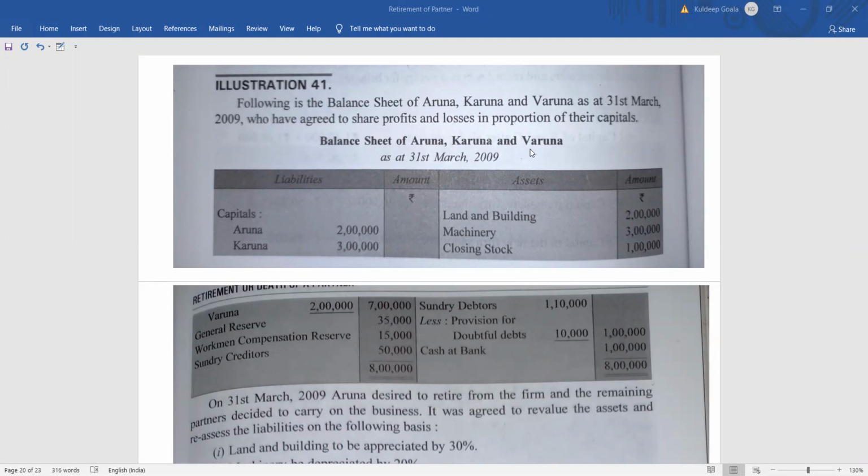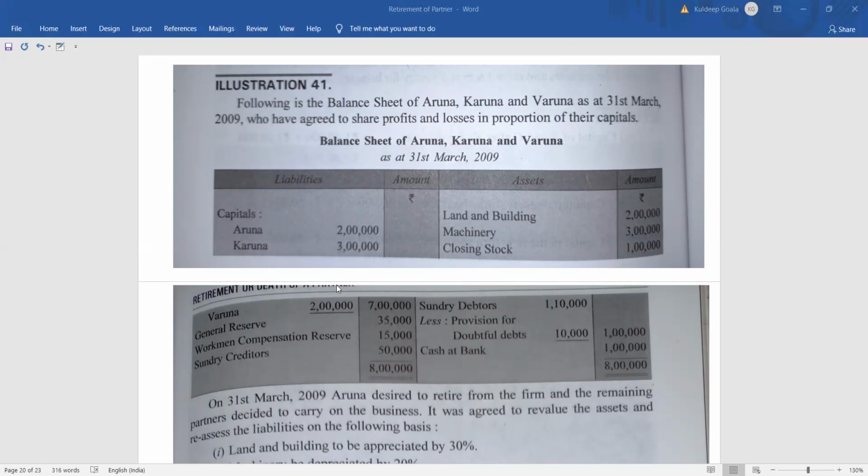So let's start. What is given in the balance sheet? The capital of Aruna, Karuna and Varuna is 2 lakh, 3 lakh and 2 lakh. Then we have general reserve, which is 35,000. This will be transferred to the capital account. Then workman compensation reserve of 15,000. It will be transferred to capital account according to the adjustment provided. And then we have sundry creditors of 50,000, right? Then we come to the asset side. In the asset side, we have land and building of 2 lakh, plant and machinery 3 lakh, closing stock of 1 lakh, and sundry debtors 1,10,000, less provision 10,000. We get 1 lakh rupees, and again cash at bank of 1 lakh.